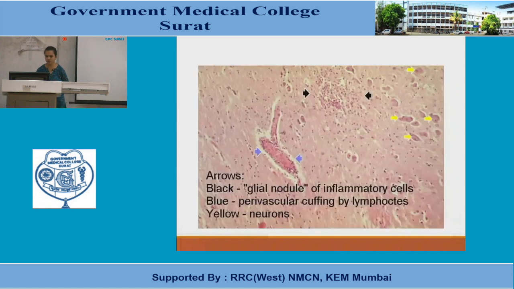Now, what you are seeing here, this is basically the vascular supply of the brain. These are basically the neurons. So what you are seeing here is a glial nodule of inflammatory cells. So basically in this area the brain will undergo healing, and what you are seeing here is that the lymphocytes have cuffed around the blood vessels. So this is known as perivascular cuffing of lymphocytes. These are usually seen in aseptic or viral meningitis.